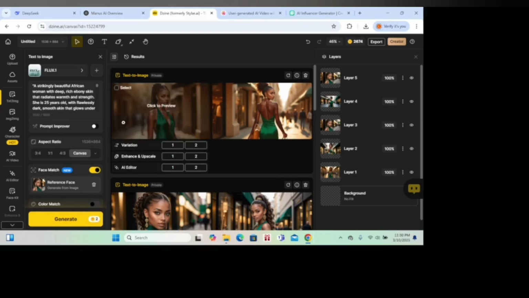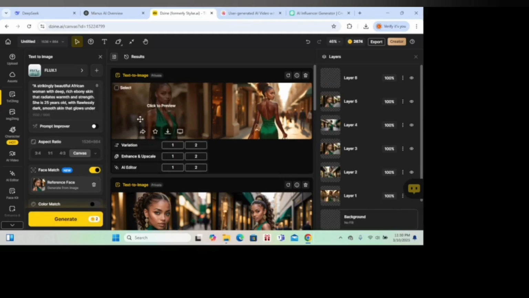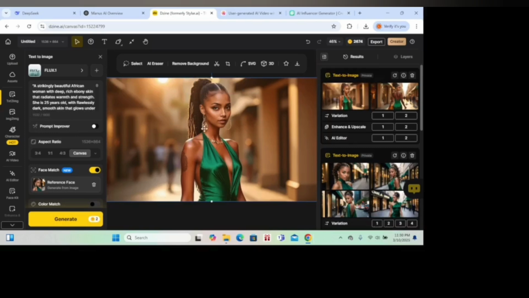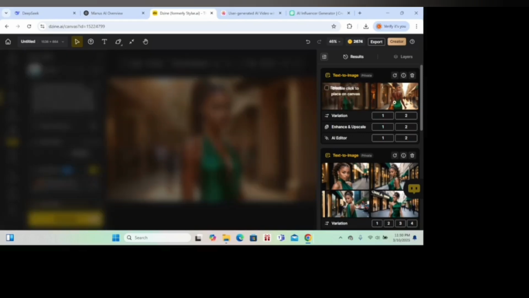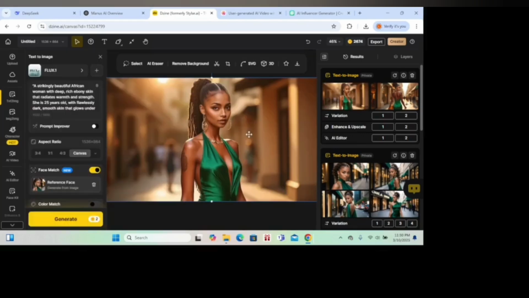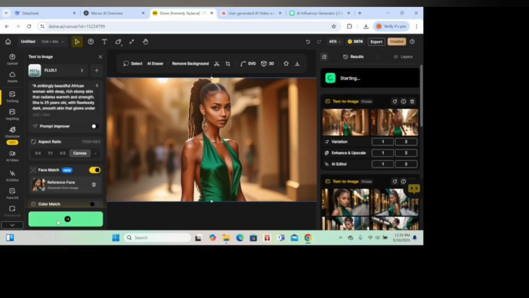For us, it has regenerated this. Let me double click here so that you guys can see. So this is still light skin, but still not too much. So you can regenerate and regenerate until you get the features that you want. If we want to go with this one, we can actually go with this one. Let's regenerate again and see if we can get a beautiful African girl who can actually be our representative.